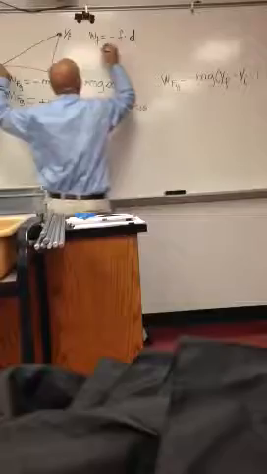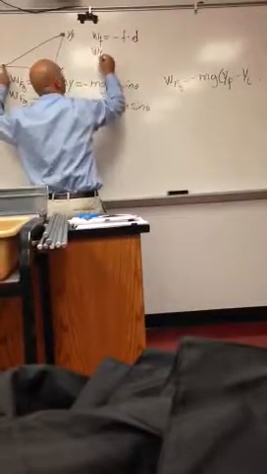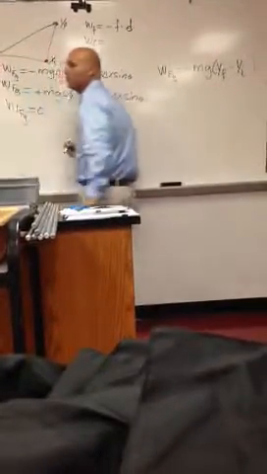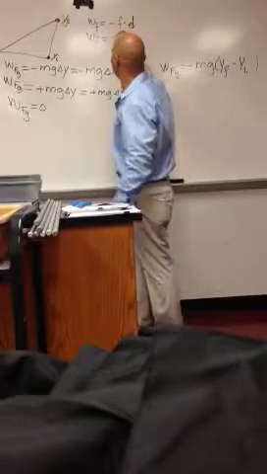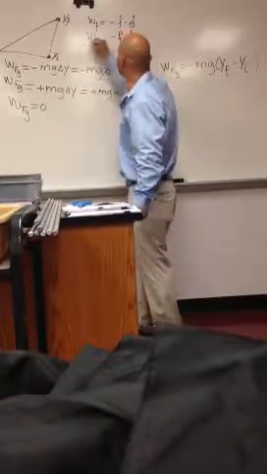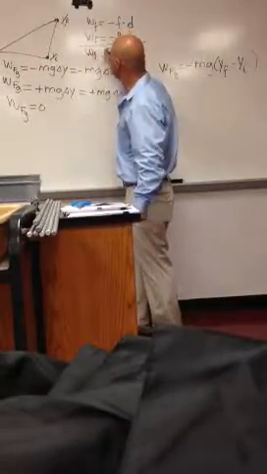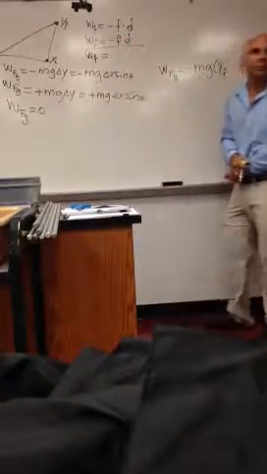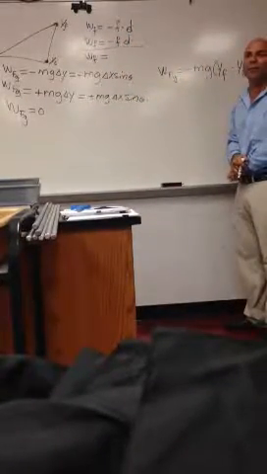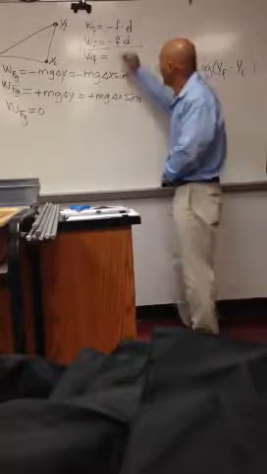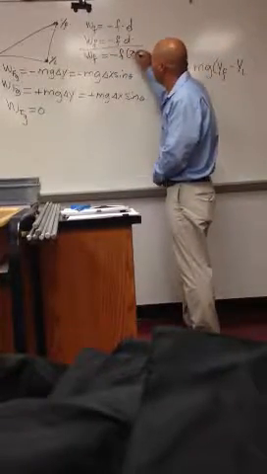Good, delta x, which is d. Going down, what will be the work done by the friction? Negative f delta x. When you add it, is this zero? Negative fd plus negative fd. What do you get? Negative f 2d.